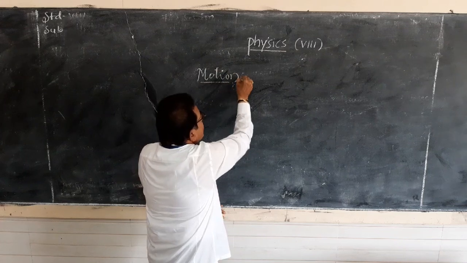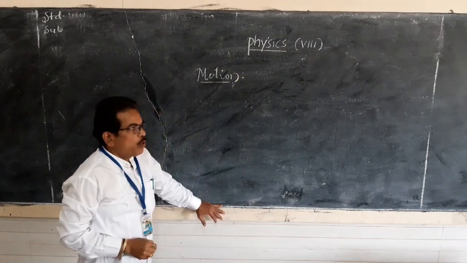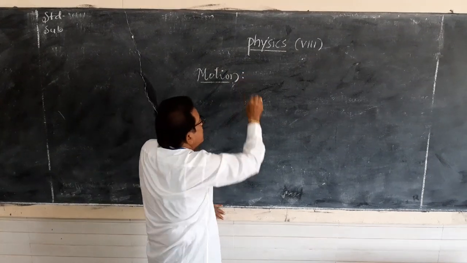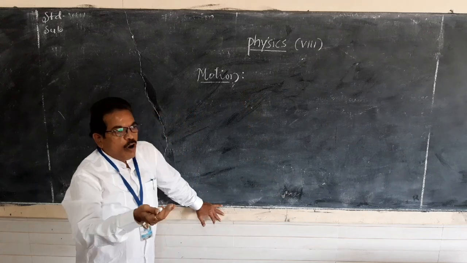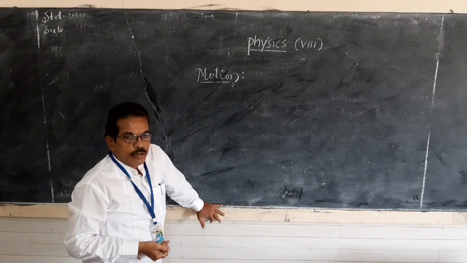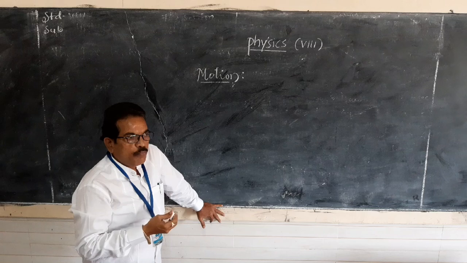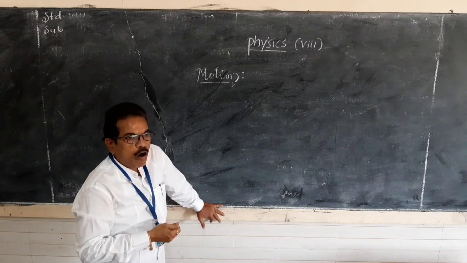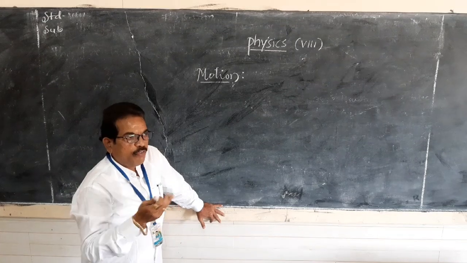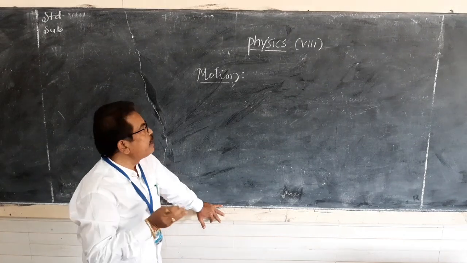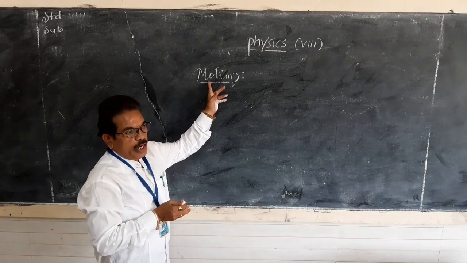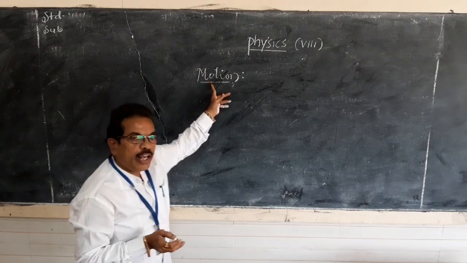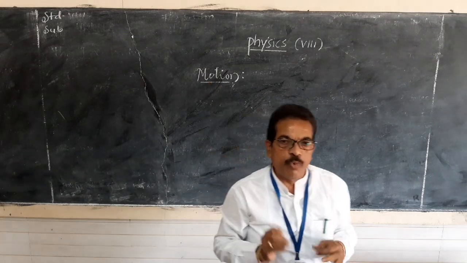Motion means the movement of the object. We can give so many examples related to motion. For example, a running horse, a moving car, the fluttering of leaves. All these represent motion. But scientifically, how do we define motion?